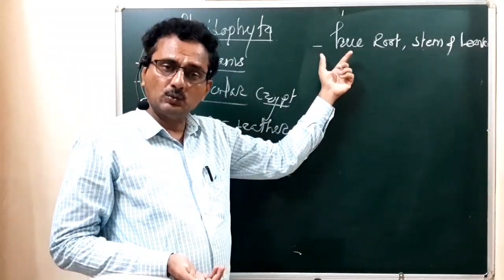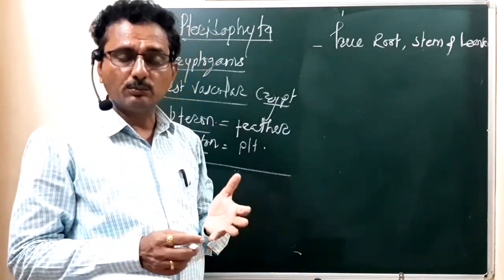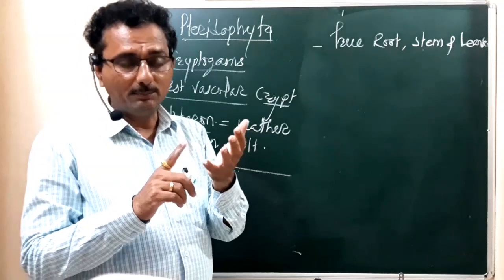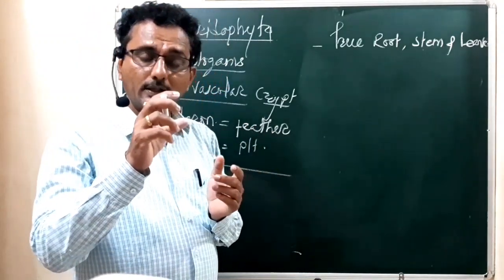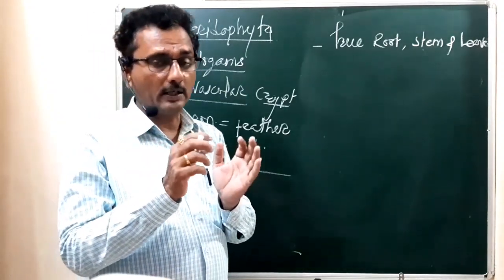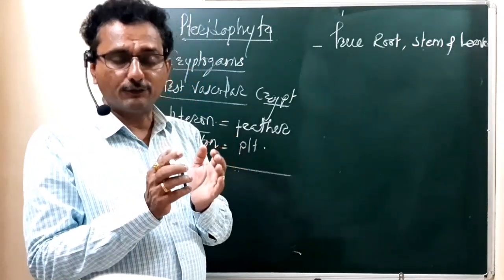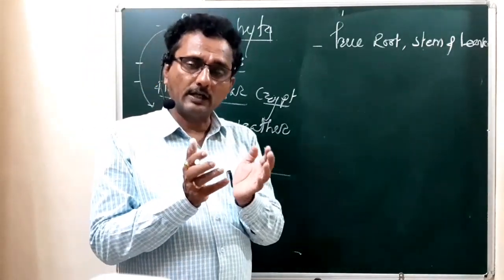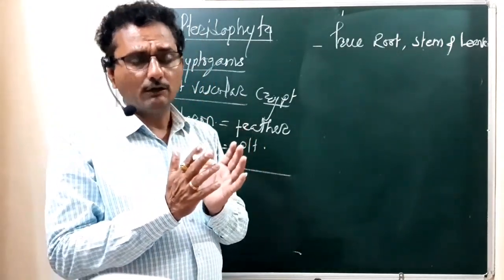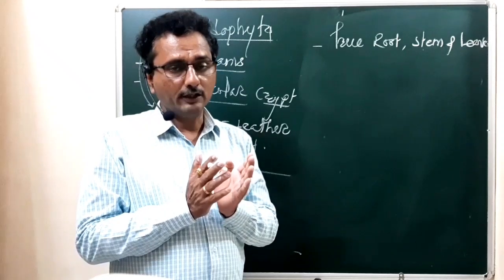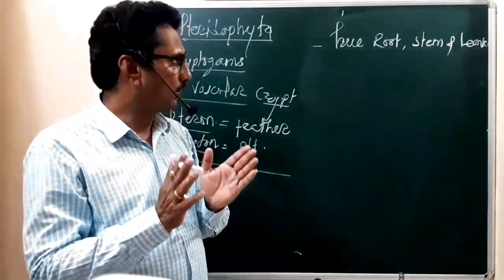See, when the root has three layers, that means epidermis, followed by the cortical layers, followed by the central conducting tissue system, and at the tip of the root system there is a root cap-like structure, when such a structure is developed, it is called a true root. Okay, so you have to remember.